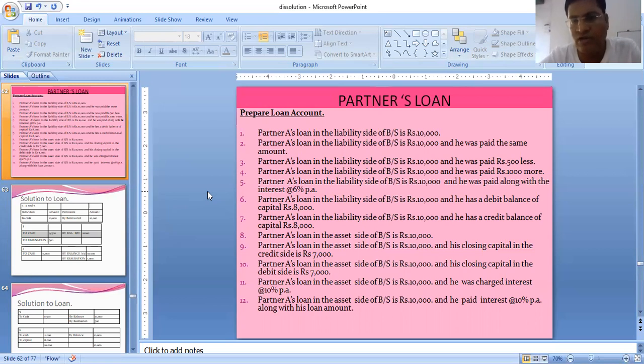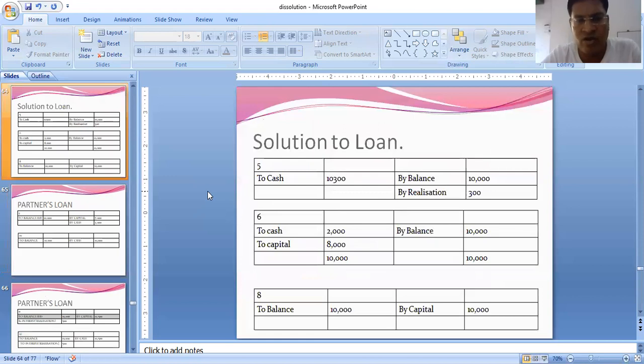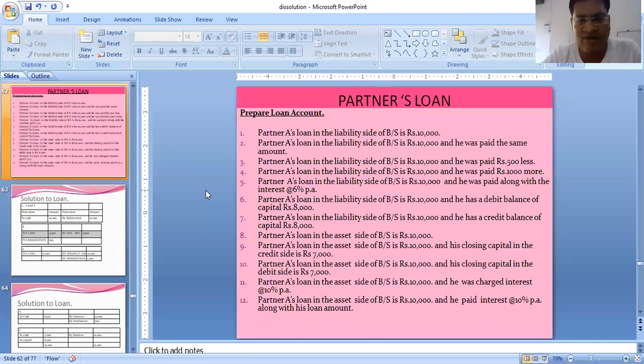That is interest account debit to partner's loan account, or realization to partner's loan. So we have to open the loan account. See the loan account in number 6. Number 5 we have not done. Let's see number 5 first. Oh, number 5 only I was talking about.